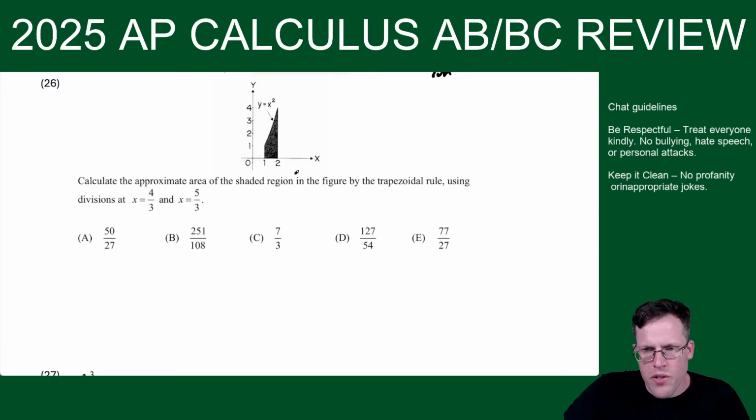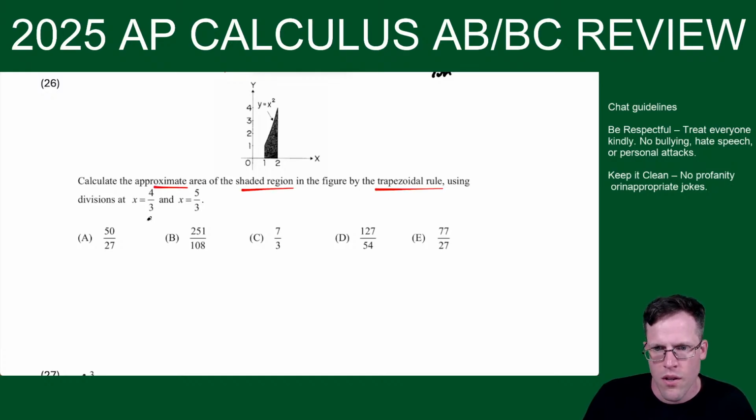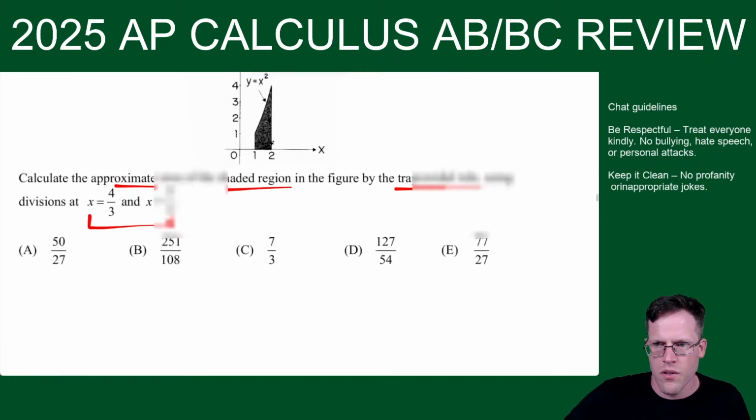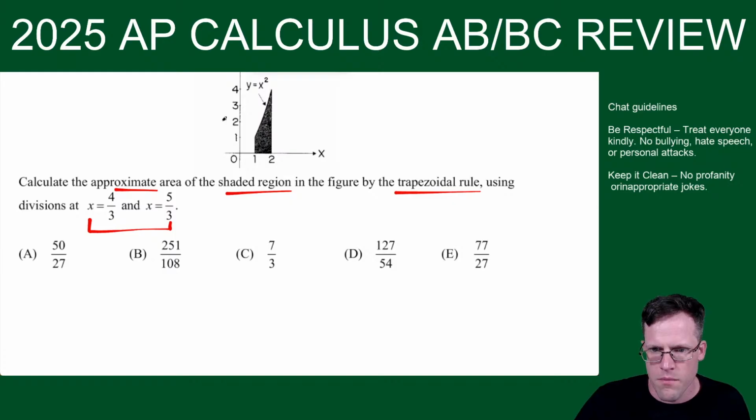Alrighty, trapezoid rule. I feel like this one is borderline calculator though, because the numbers aren't so nice. So calculate the approximate area of the shaded region using the trapezoid rule, a division at 4/3 and 5/3. Okay, so let me zoom in a bit so we could see a little more. Not the best breakdown here.